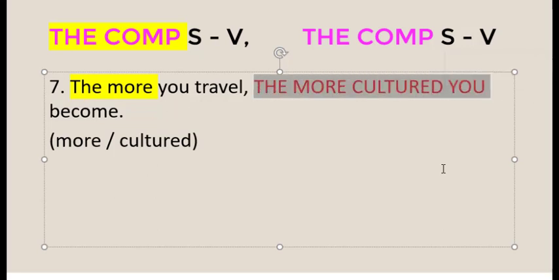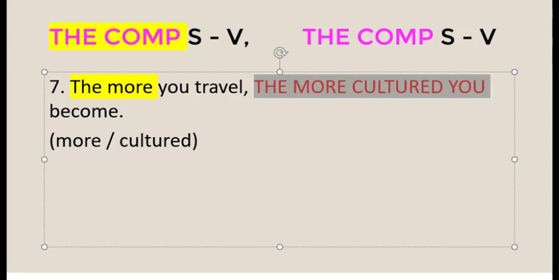The more you travel, the more cultured you become. Let's continue to number 8.